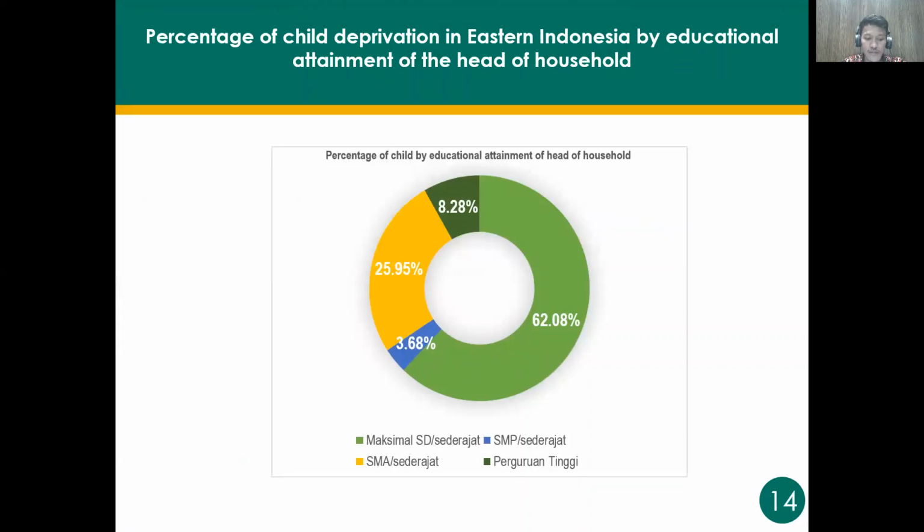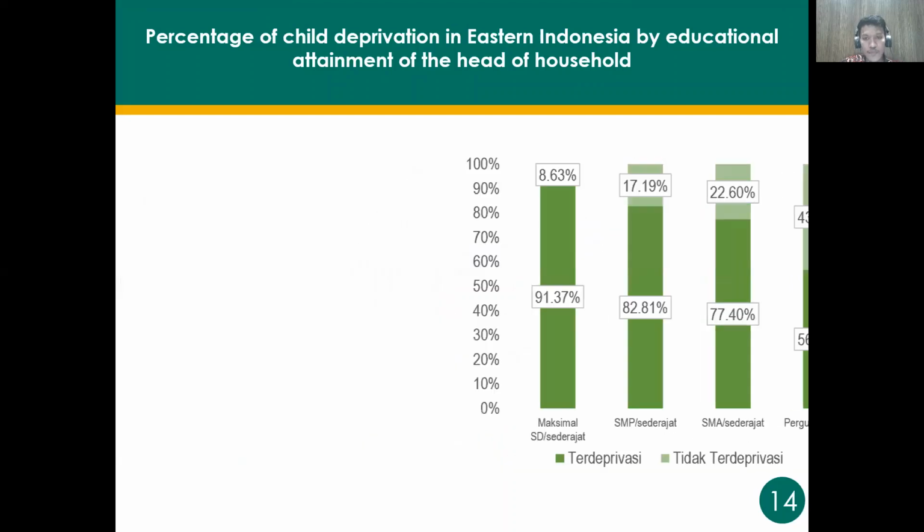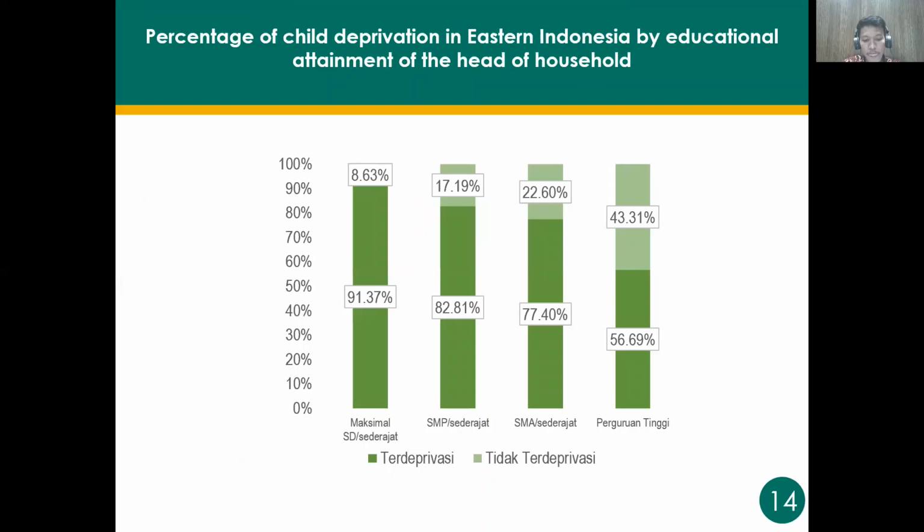6 in 10 children have a head of household with educational attainment of maximum elementary school or equivalent. This graph shows that the higher the education of the head of the household, the more child deprivation decreases. Higher education leads people to jobs with better pay or wages so that they can meet the basic needs of their children.